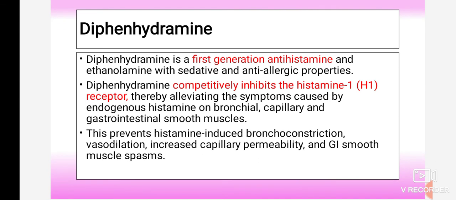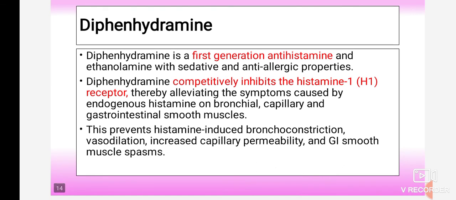Okay, so in the mechanism of action of diphenhydramine, the receptor is important. Mainly they bind to the H1 receptor, and due to the binding and blocking of the H1 receptor, they inhibit the binding of histamine to the H1 receptor and ultimately inhibit the actions produced by histamine. The different actions of histamine are bronchoconstriction, vasodilation, increased capillary permeability, then gastrointestinal smooth muscle spasm. So these are the different activities of histamine.